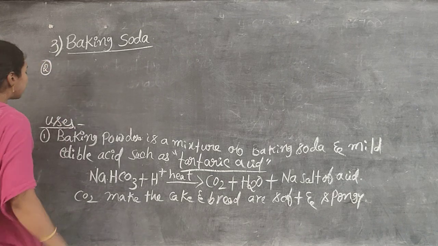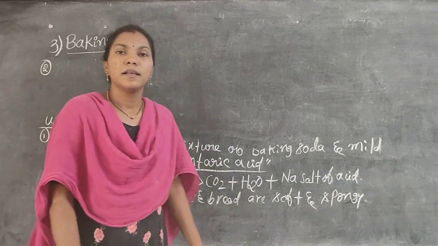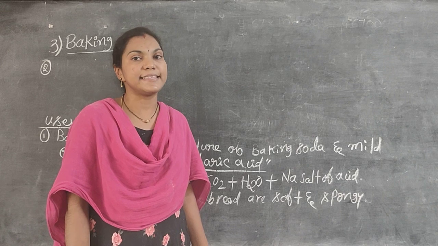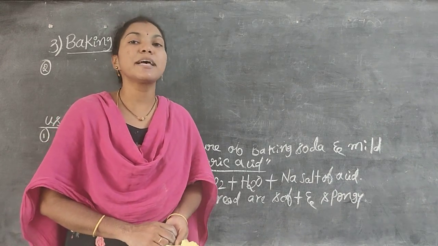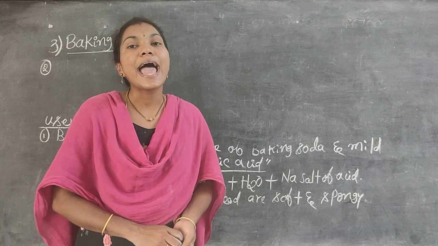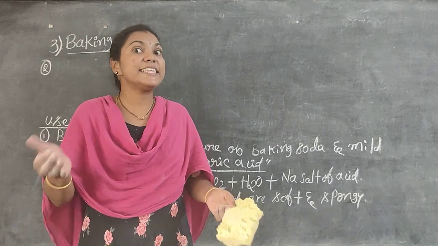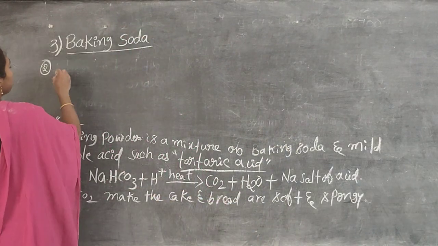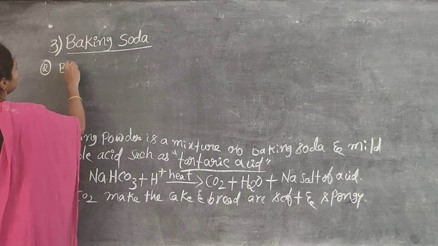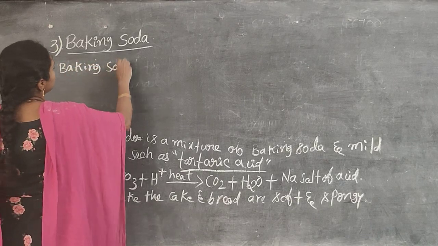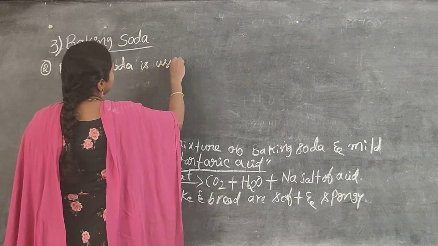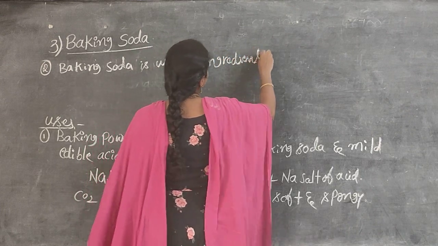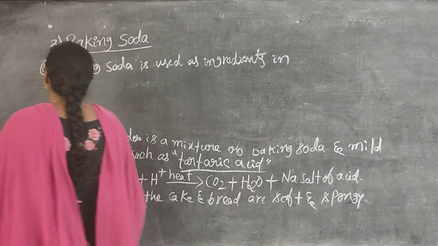Second use. I already told you baking soda is one of the ingredients in antacids. The substances which remove the excess acid in our stomach are known as antacids. Anti means against, so antacids work against acid. So baking soda, or sodium hydrogen carbonate, is used as an ingredient in antacids.